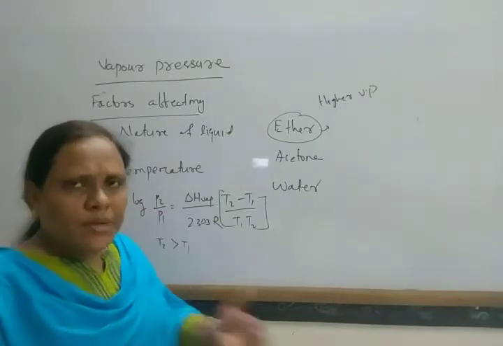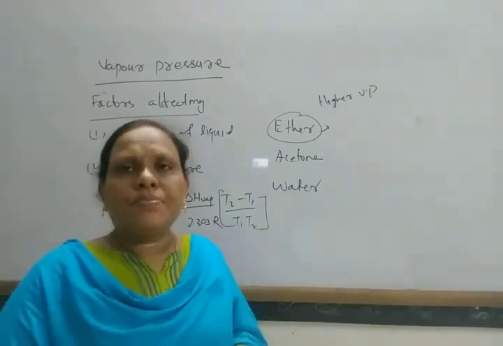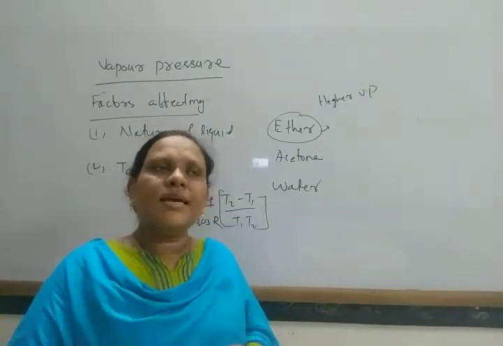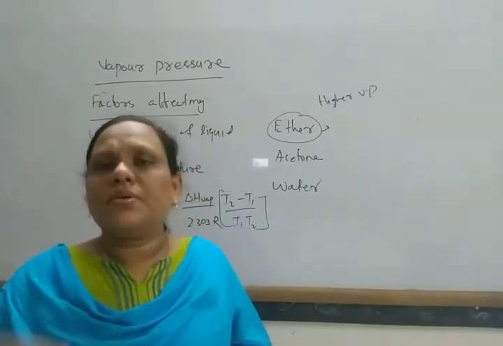For liquids, by increasing temperature the vapor pressure increases and it reaches atmospheric pressure.